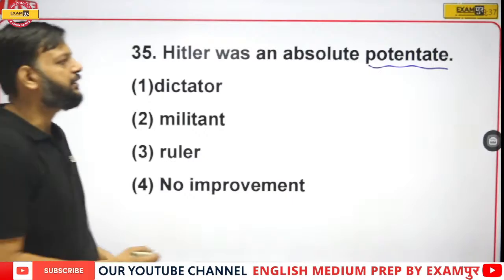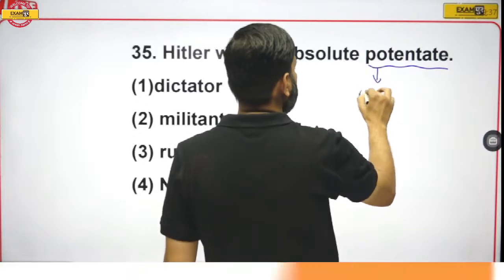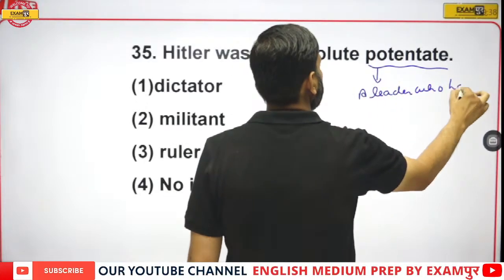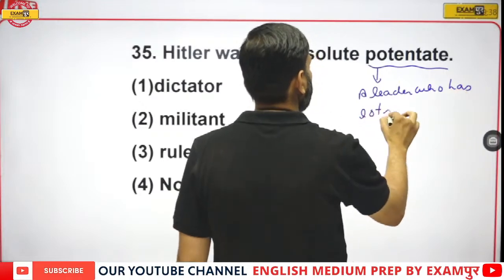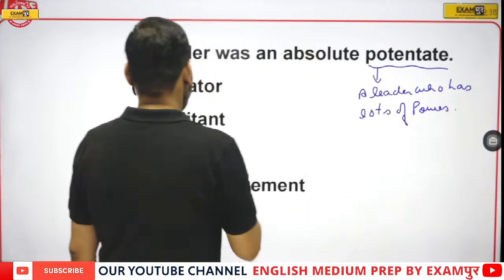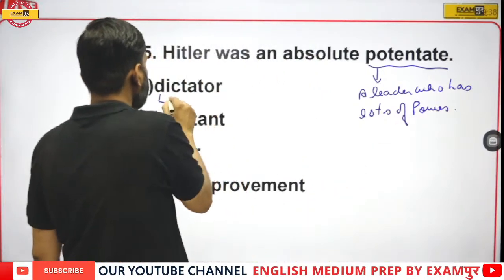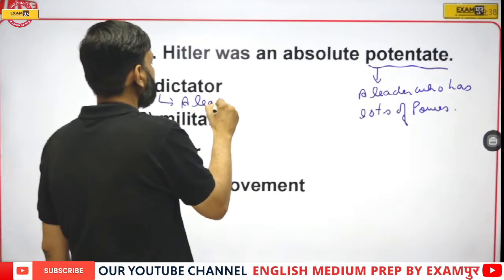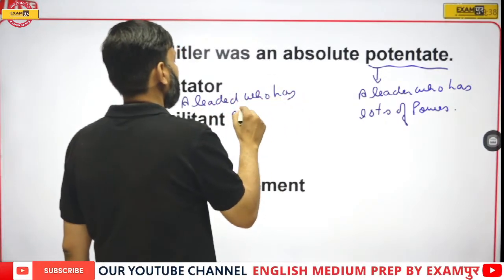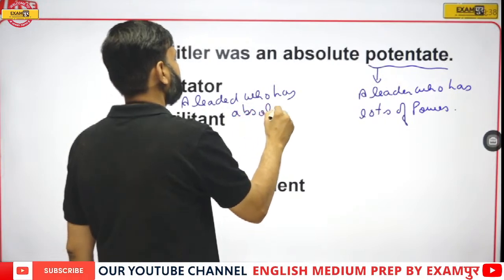See, potentate means a leader who has lots of powers, and dictator means a leader who has absolute powers.